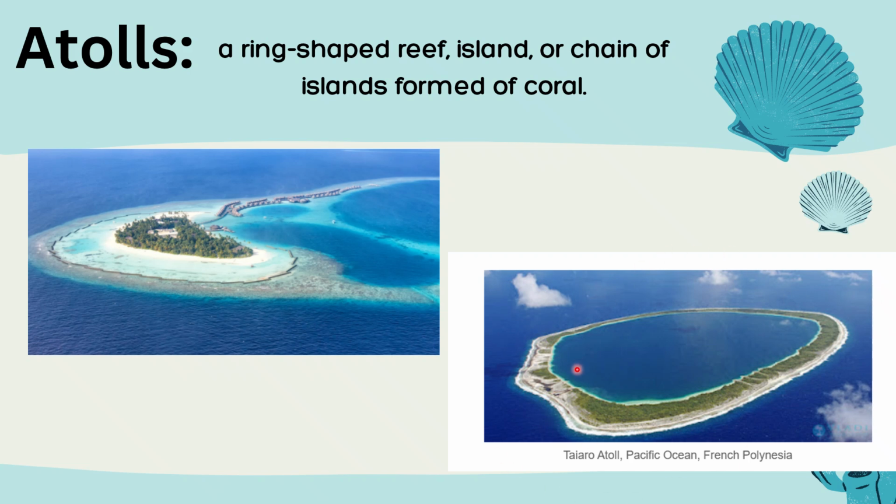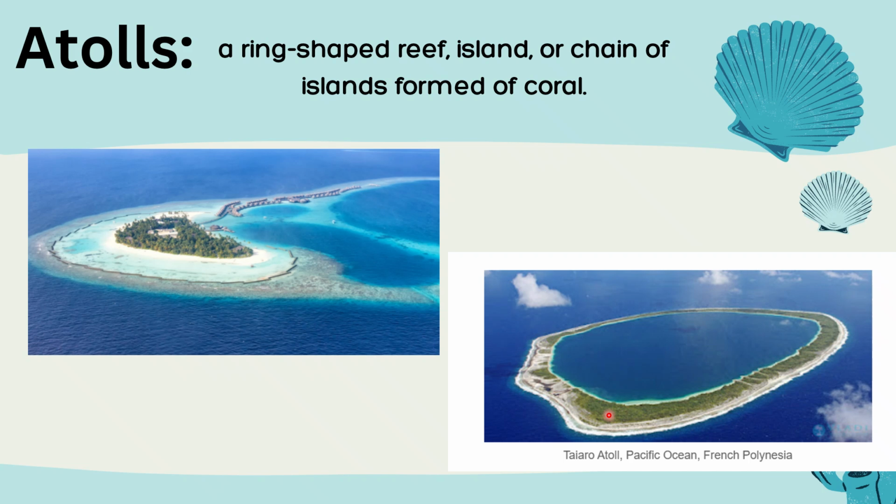How are they formed? Basically, they are formed when there is a volcanic eruption in the ocean. A volcano rises from the ocean floor and forms an island. Due to that volcanic eruption, with a span of time, these types of rings are formed, and later we call them atolls.